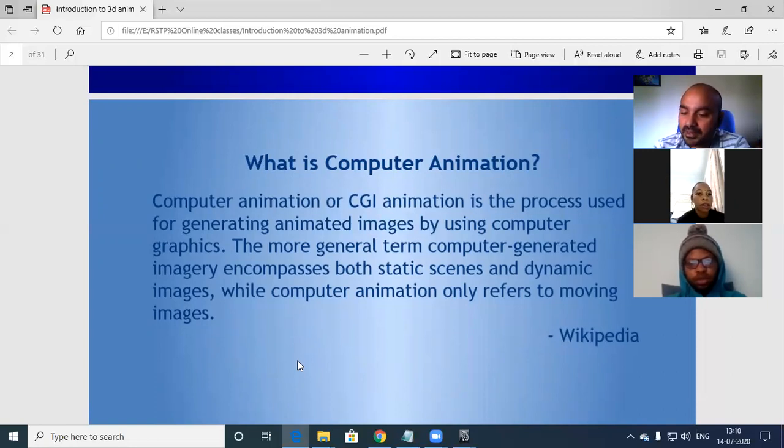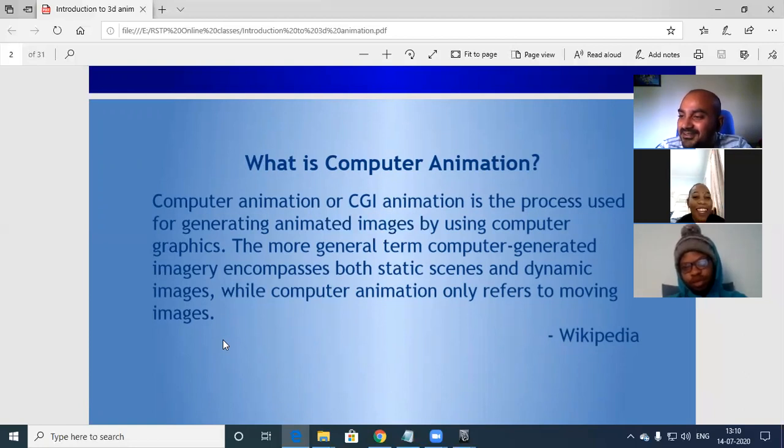Let me understand what animation is from your end so that I'll explain later. Lamini, can you answer? Animation is a series of still images played in a sequence that gives the illusion of motion. You're close, that's like the dictionary definition. Your version?